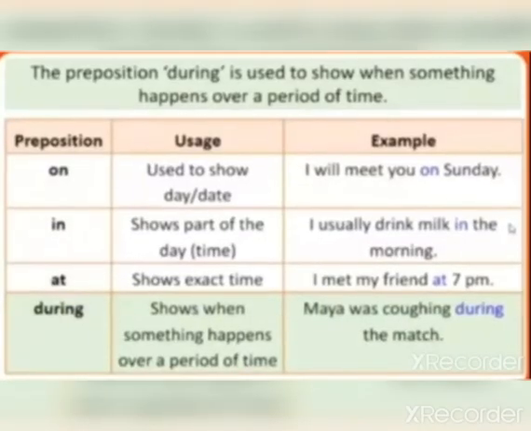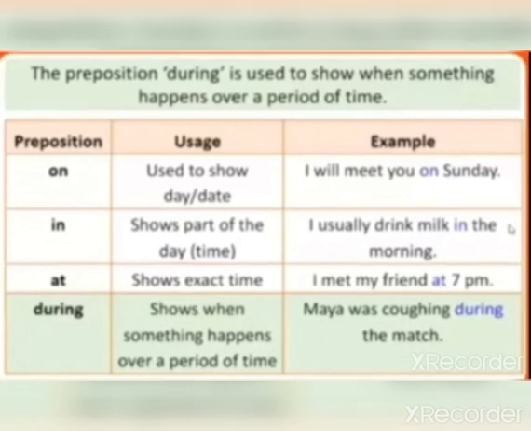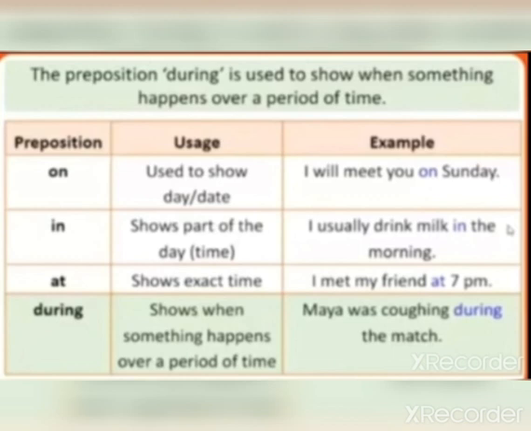Then at. We saw that at shows exact time. Exact means correct time. For example, I met my friend at 7 p.m. Not before or after, exact time. I met my friend at 7 p.m. So, let us see the usage of during.